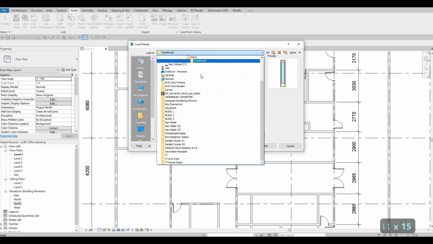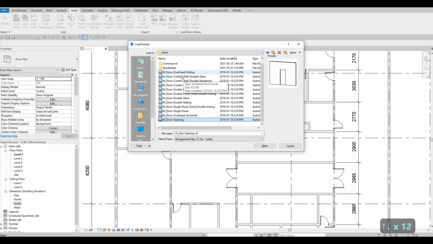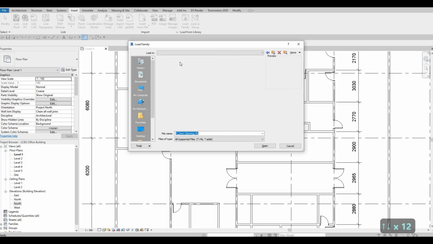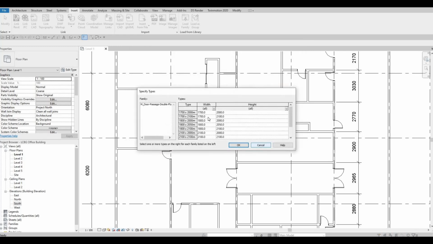So let's go back to the door and let's see here. All of these are sliding, so commercial. So this one will be good. Press open, select everything,